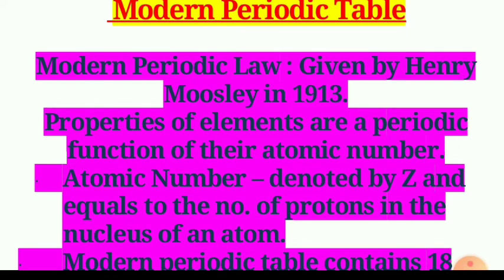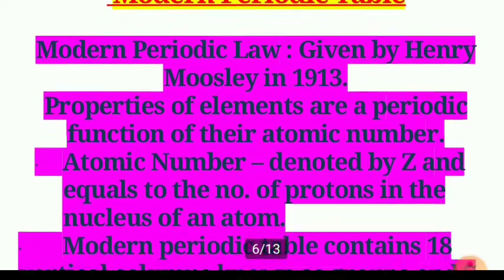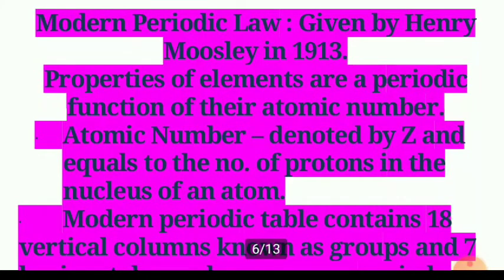Thus, the modern periodic law given by Henry Moseley states that the properties of the elements are a periodic function of their atomic number. Atomic number is denoted by the letter Z and it is equal to the number of protons in the nucleus of an atom.